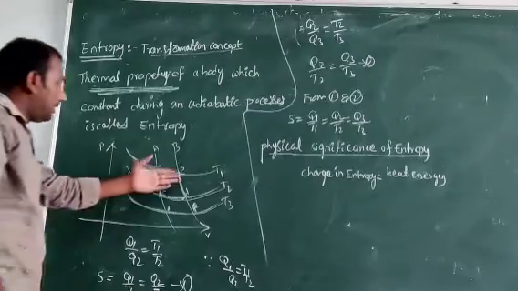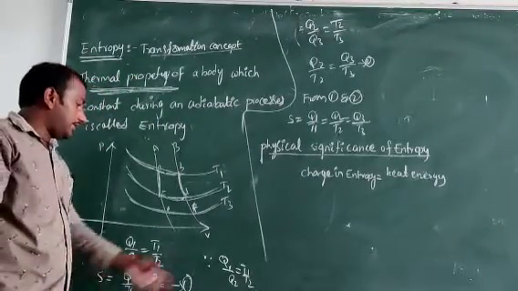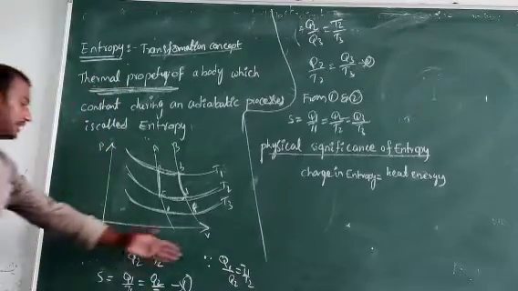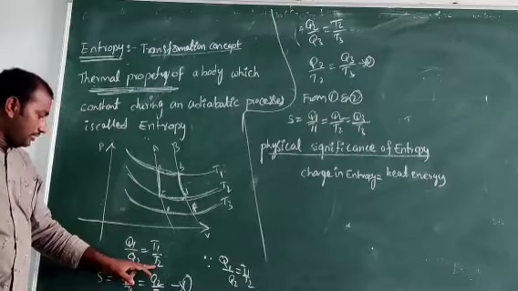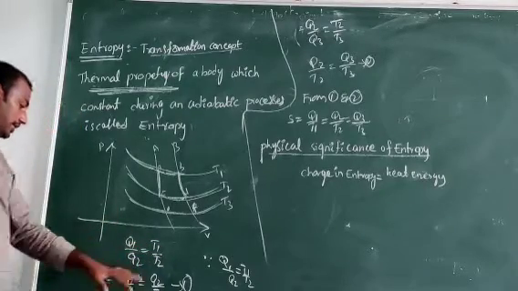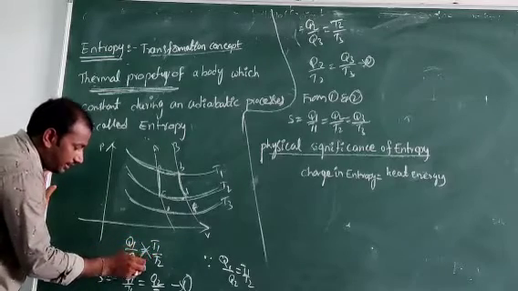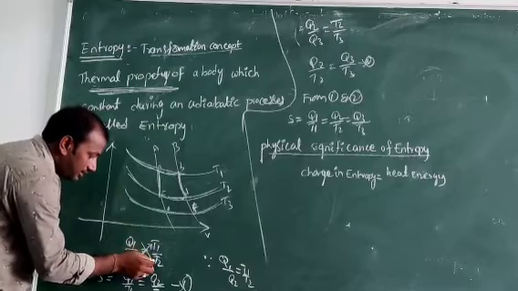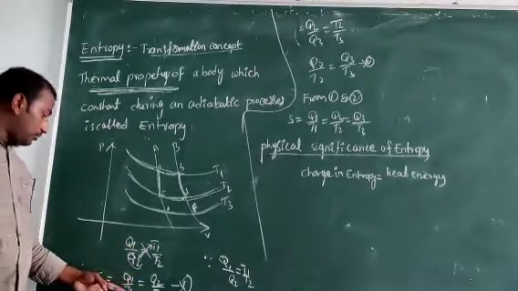Carnot theory states that Q1 by Q2 is equal to T1 by T2, which means the ratio of heats is equal to the ratio of temperatures. Taking the ones on one side and the twos on the other side, we interchange, so T1 goes here and T2 goes here. Then Q1 by T1 is equal to Q2 by T2.